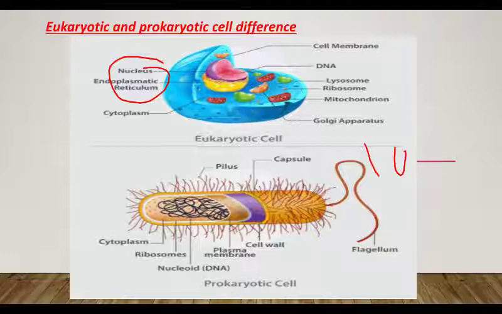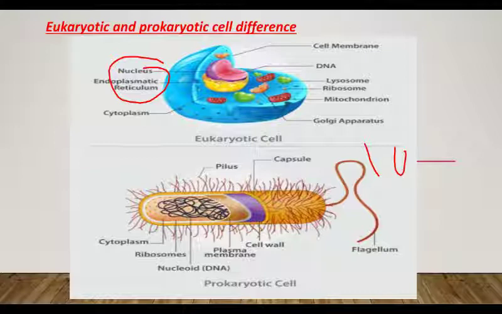And this 70S consists of 50S and 30S subunits. Prokaryotes have only 70S, while eukaryotes have both 70S and 80S ribosomes. The 70S is found in chloroplasts and mitochondria in case of eukaryotes.